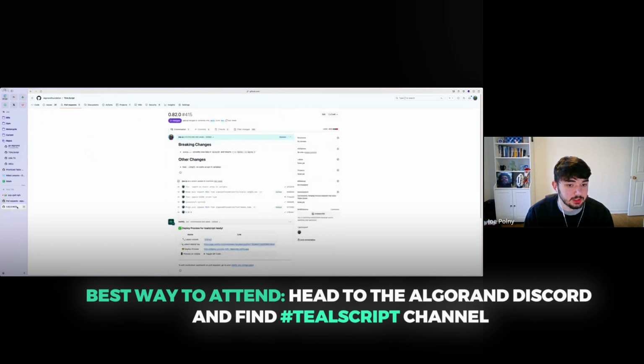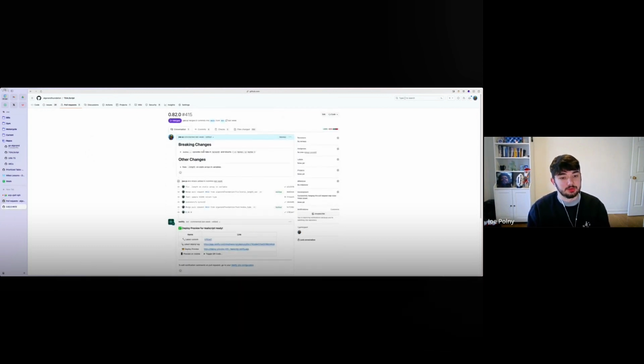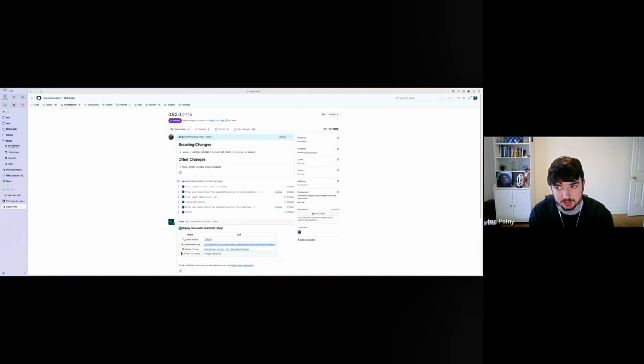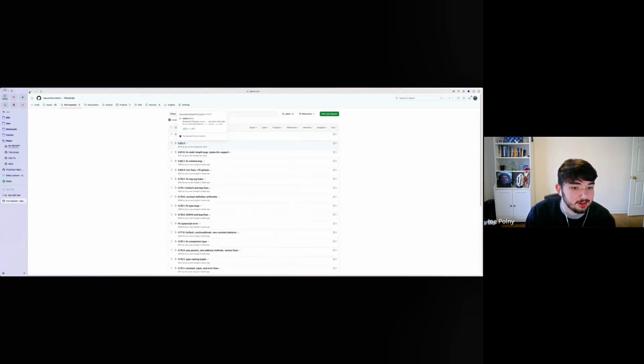So first was 8.2.0. This modified the ECDSA opcodes. Previously they were expecting UINT 256, but now it's just bytes 32 to align with the opcode and align with how the other crypto opcodes work. And then also fixed dot length on static arrays and variables, or so I thought.